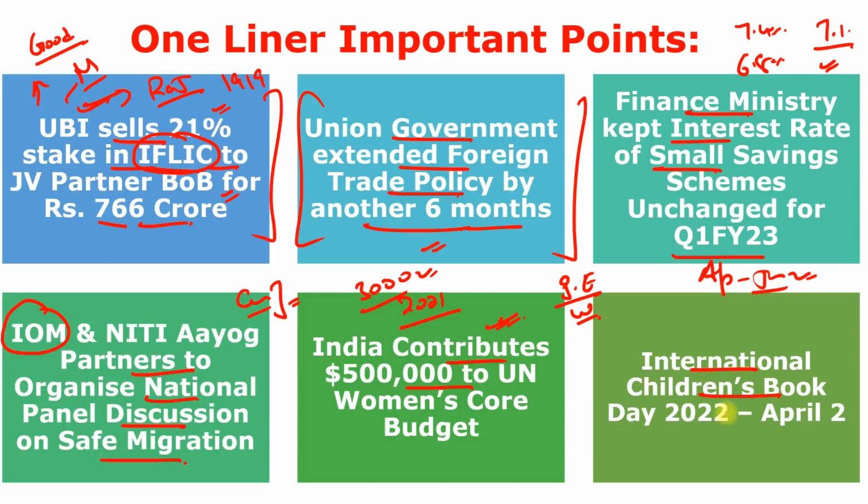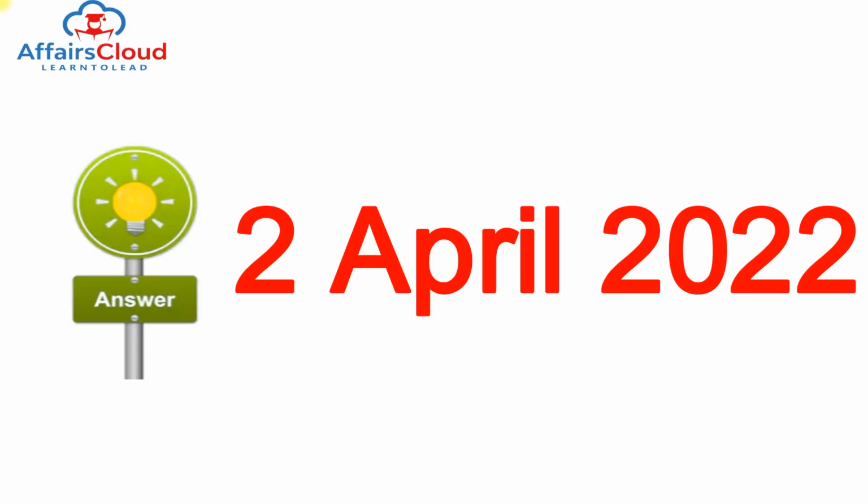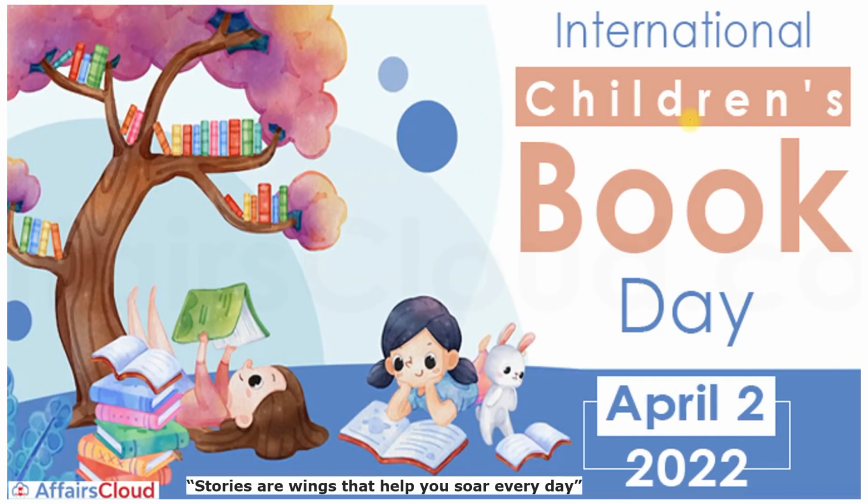Next is International Children's Book Day 2022, observed on 2nd of April. Every year it is observed on 2nd of April. So it is International Children's Books Day. And it is to inspire children towards reading and to call attention to the books. And what is the theme? Stories are wings that help you soar every day.